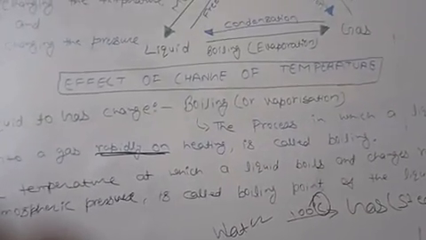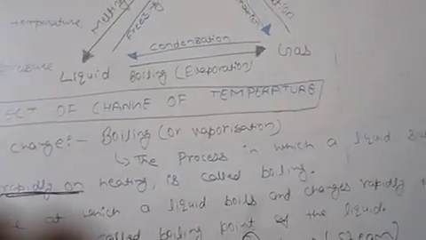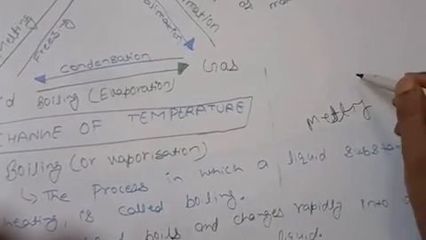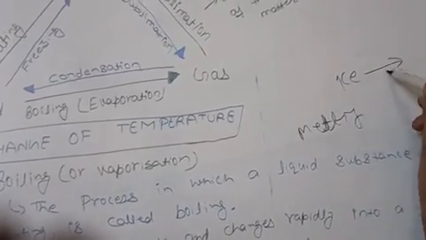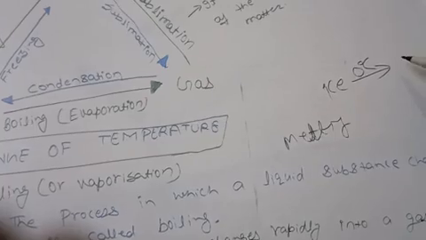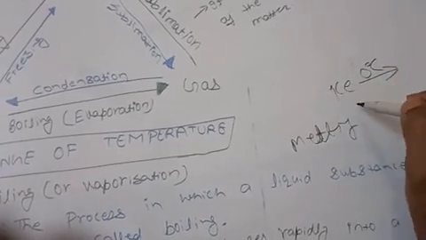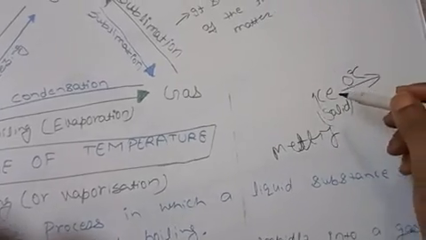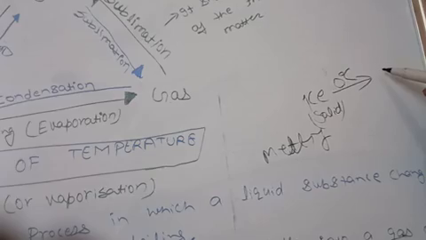And for melting, if I give you one example, then at 0 degrees Celsius, ice changes its state. Ice is in solid state. At 0 degrees Celsius, ice changes its state from ice to liquid water.